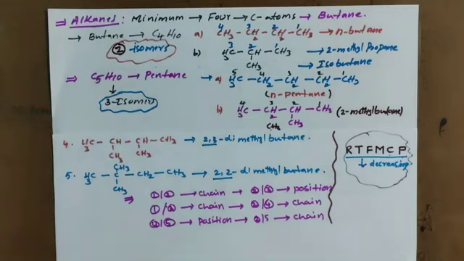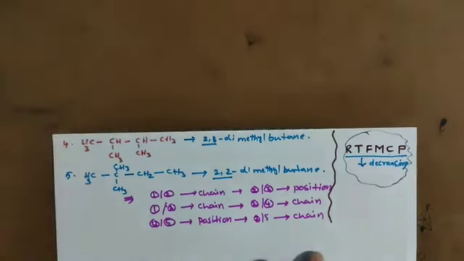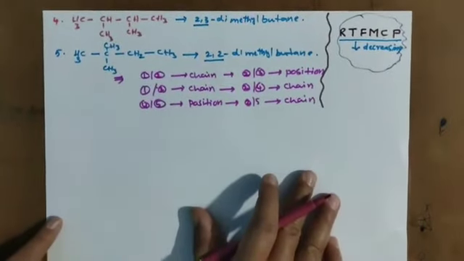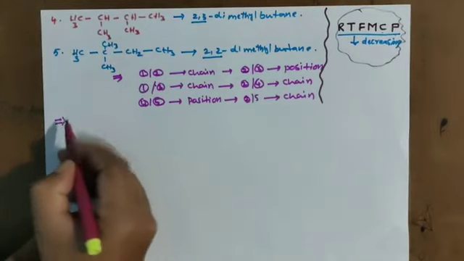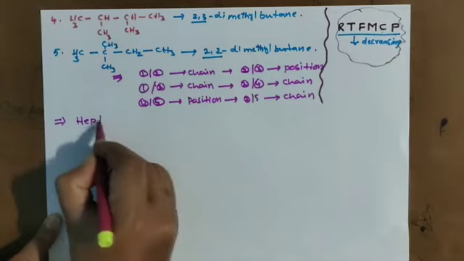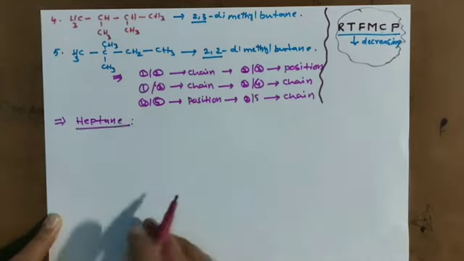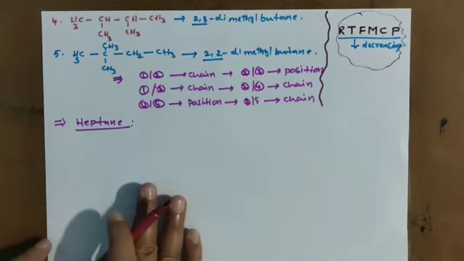Clear? And let me go for one more example, which I am explaining in detail. Another example I am taking here with heptane. So total for pentane how many we got? 3.